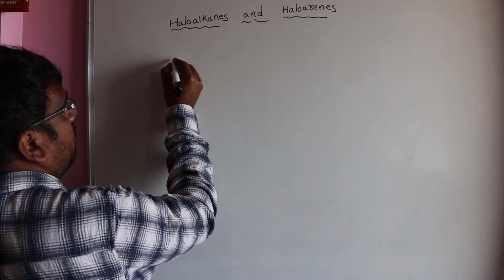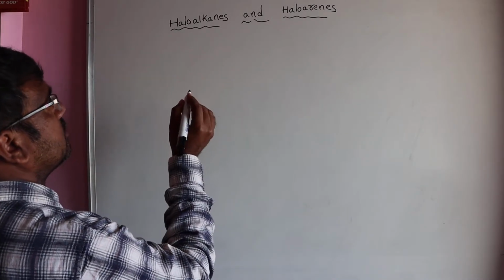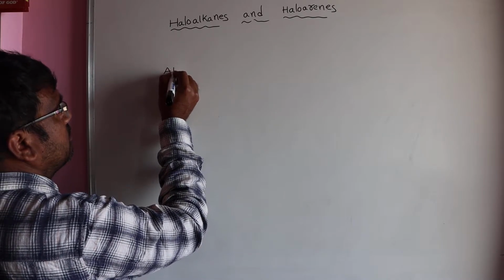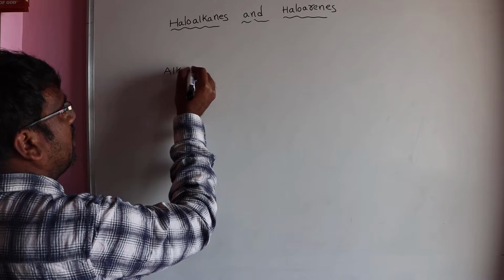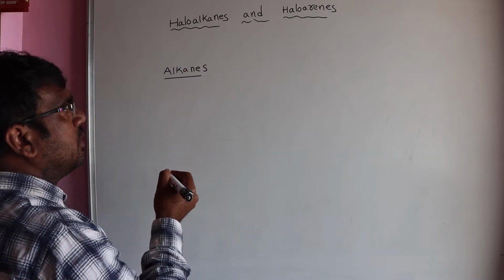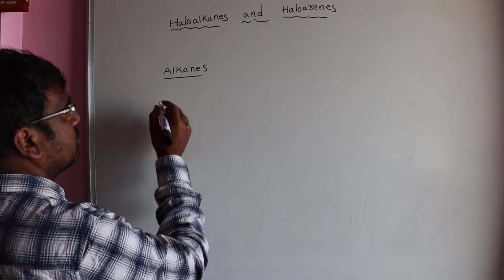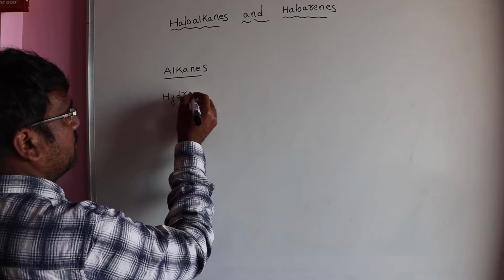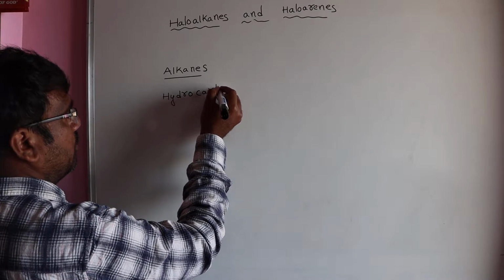Before going to explain haloalkanes and haloarenes, first of all, what are alkanes? In first PUC you already know about the alkanes. They are hydrocarbons, made up of carbon and hydrogen only.